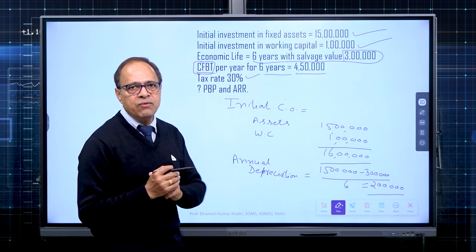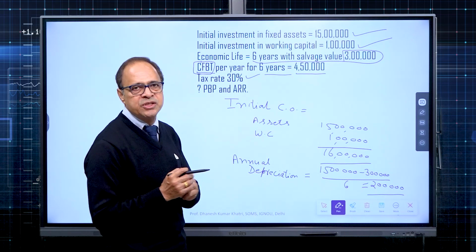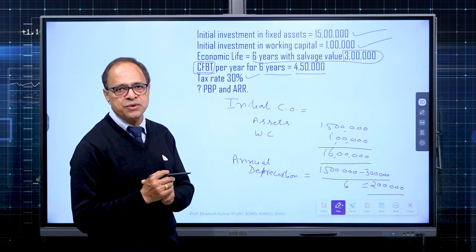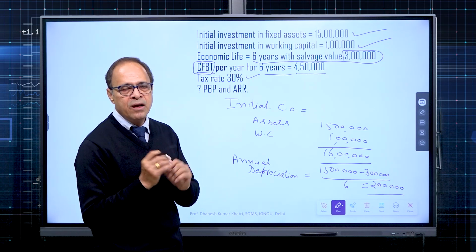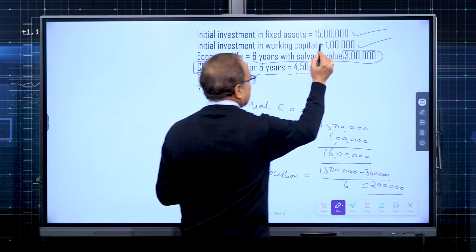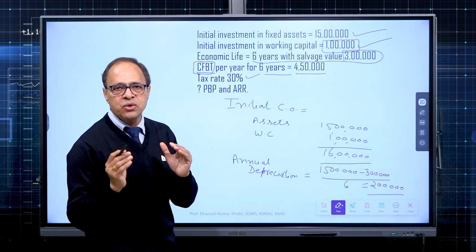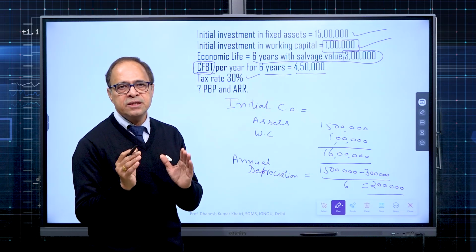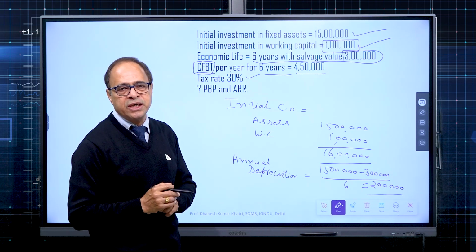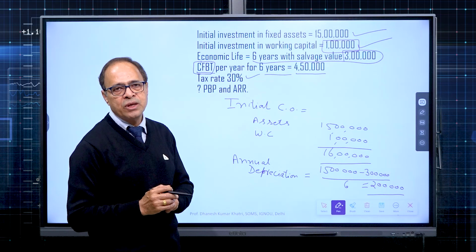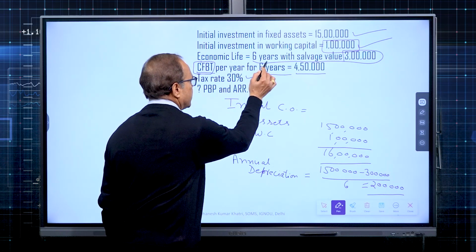In this case, every year the company will be showing 2 lakh as depreciation in their income statement or profit and loss account, on which they get the tax benefit or tax shield. However, on whatever is our investment in working capital, we are not going to provide any depreciation. The reason is simple. At time 0, we are investing 1 lakh in the project on account of working capital. The same 1 lakh will come back to us the moment the project is terminated.